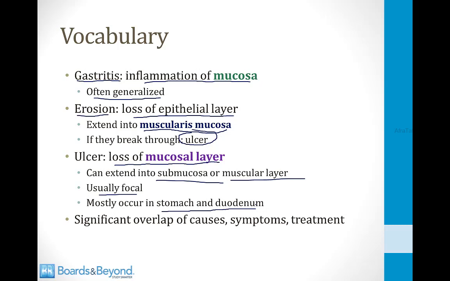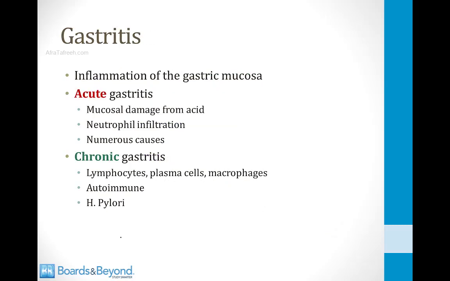And what can be confusing about the terms I've listed on this slide is that gastritis, erosions, and ulcers can all have similar symptoms and even sometimes treatment. So we'll talk at the end of this module about how you sort out the different causes of stomach disorders. So we'll begin by talking about gastritis, which is inflammation of the gastric mucosa. And gastritis can be either acute or chronic.